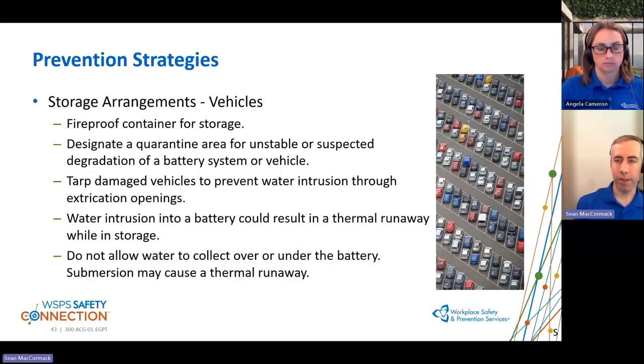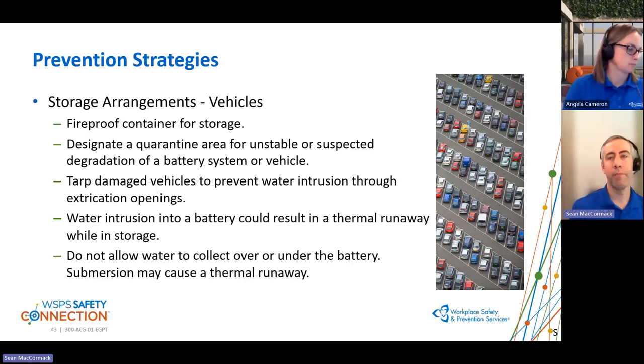With vehicles, here we're particularly looking after we suspect the vehicle has become damaged. If you do have a severely damaged vehicle, we have had some recommendations of putting it in a metal shipping container, where if it does go into a thermal runaway event, the container will contain it, or quarantining it in an area away from other vehicles and any other combustible material. So isolated within a parking lot, let's say, where if it goes up, we can monitor it and call the fire department, but it will not spread to anything else.